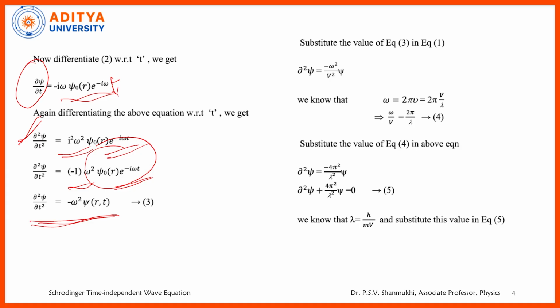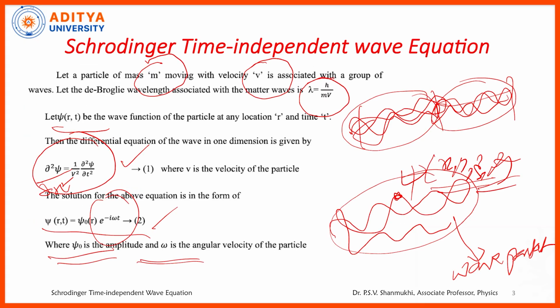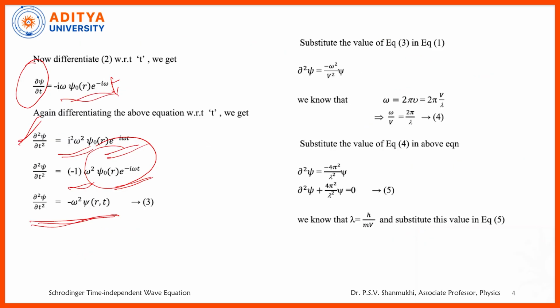So what do we get here? Actually observe the same thing, psi of x comma t or r comma t, psi naught e power minus i omega t we are getting. Now this dou square psi by dou t square I am substituting in the next one. What we get in this one is minus omega square by v square into psi.